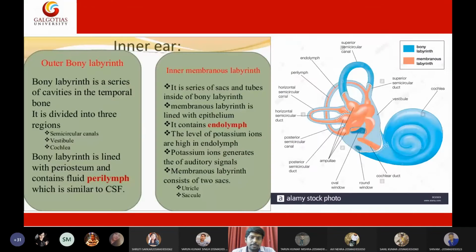Then within the inner ear, we have two layers. One is the bony labyrinth, and the other is the membranous labyrinth. And inside this labyrinth, we find two types of fluids: endolymph and perilymph. These are fluids of two different densities, and because of this variation in densities, the sound wave propagates efficiently throughout the cochlea of the inner ear.